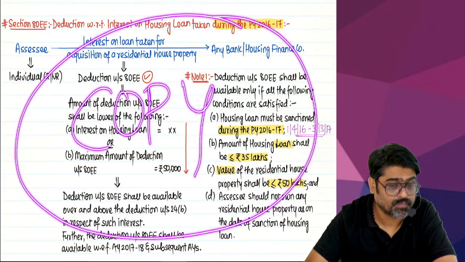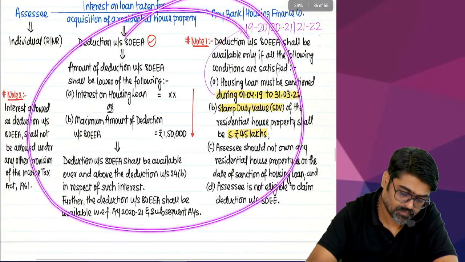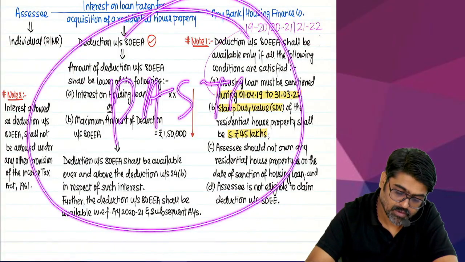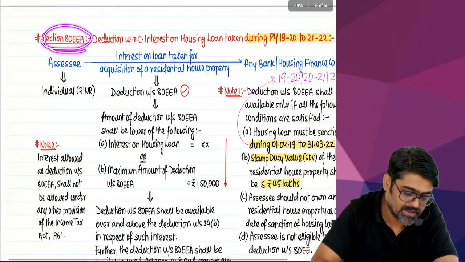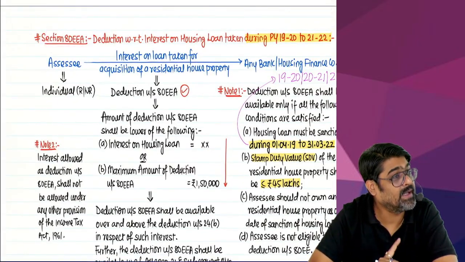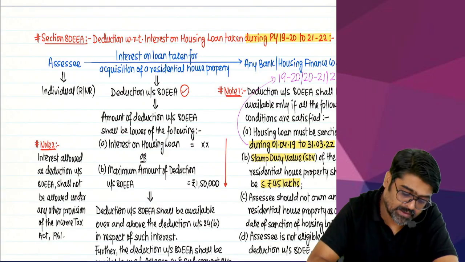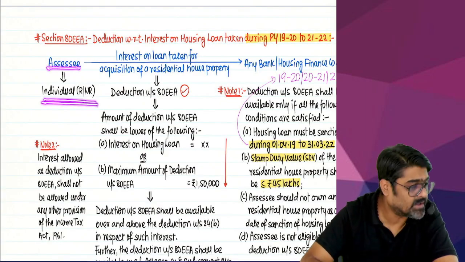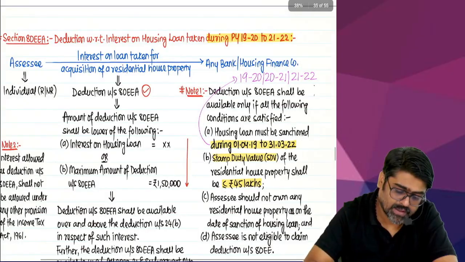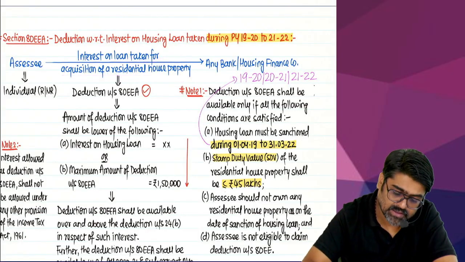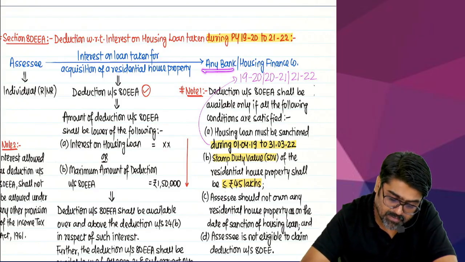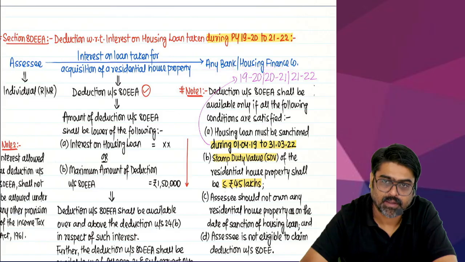What is this? Now, what will change? Only the section number. 80EE. Are you an individual? You can be a resident or non-resident. Have you taken a loan? Loan for acquisition of a residential house property. Yes or no? And that loan you have taken from any bank or housing finance company.